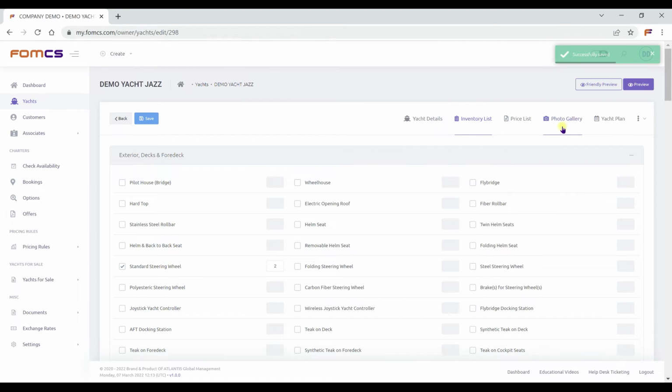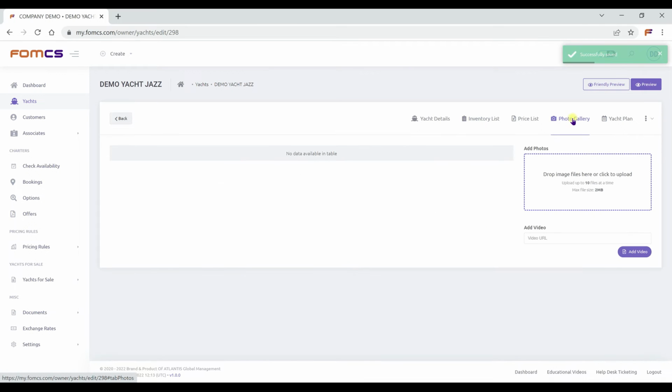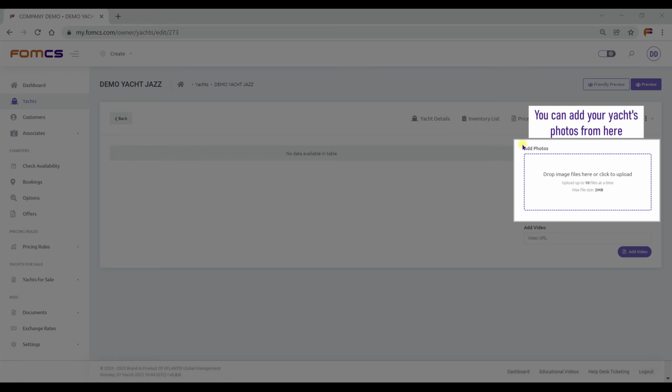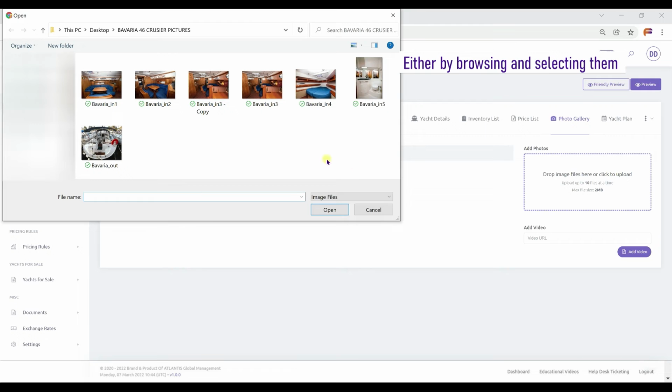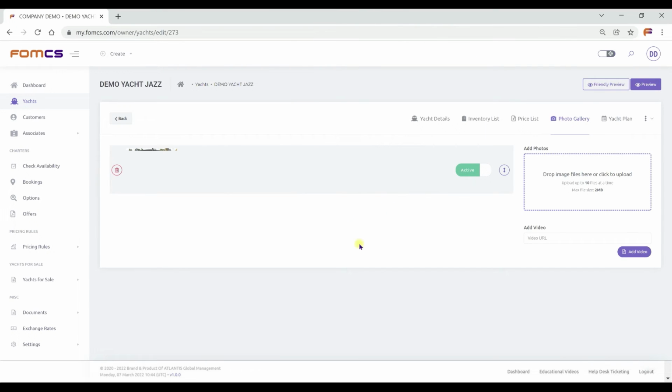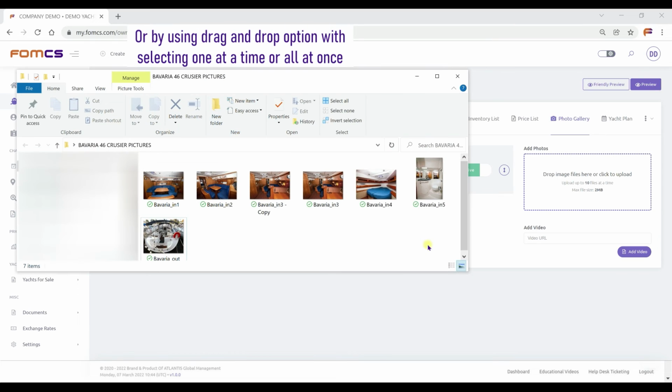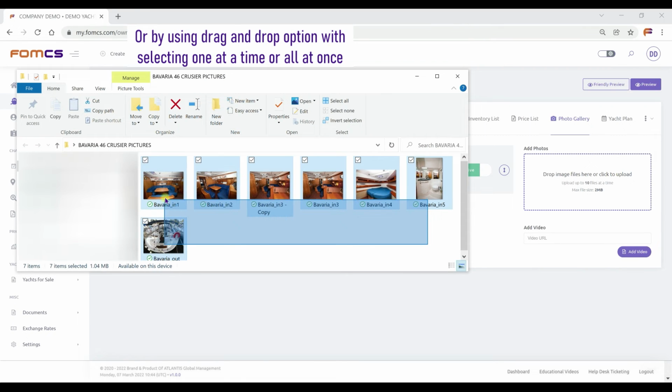As for the next card, click on the photo gallery. You can add your yacht's photos from here, either by browsing and selecting them, or by using drag and drop option with selecting one at a time or all at once.